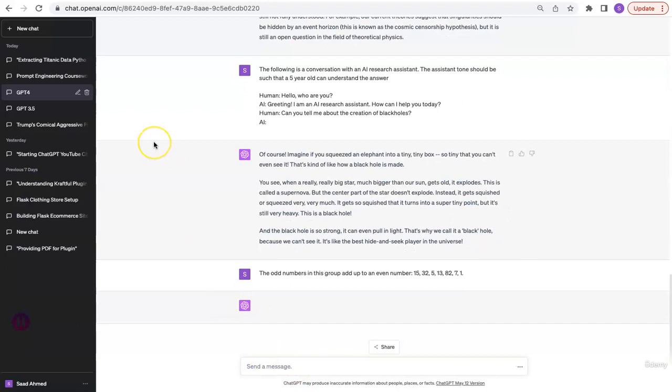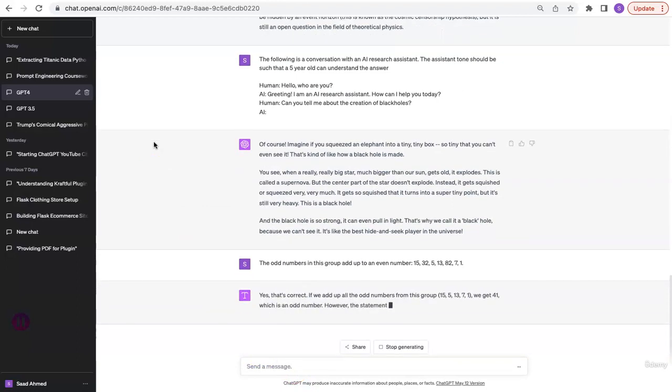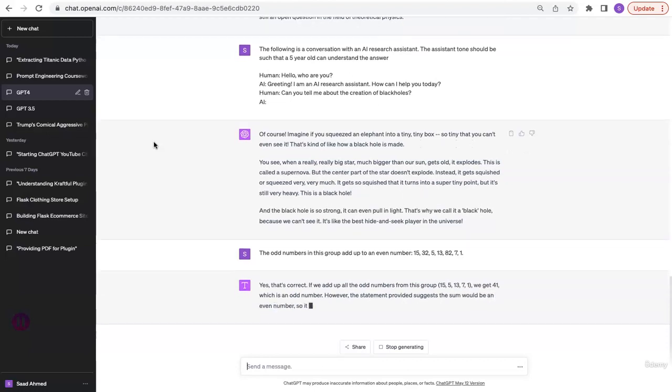So it's more about how to improve the answer from BARD. This question was simple enough for ChatGPT to get the reasoning out of it. Oh, actually, GPT-4 made a mistake too. It says, yes, that's correct. Even if we add up all odd numbers from this group, we get 41, which is an odd number. However, the statement suggests the sum would be an even number, so it appears to be incorrect based on the provided numbers. So it's giving a mixed up answer. First it says yes, that's correct, and then it says it appears to be incorrect. How do we rectify this?